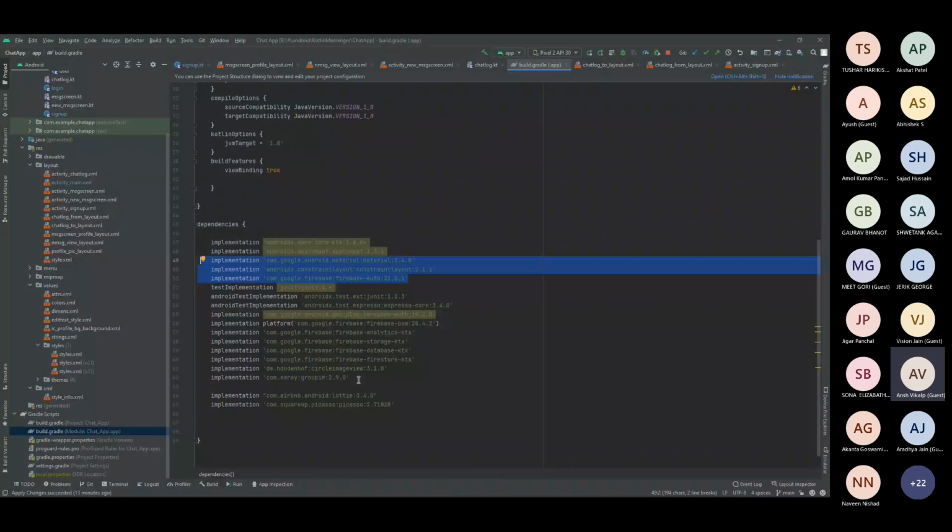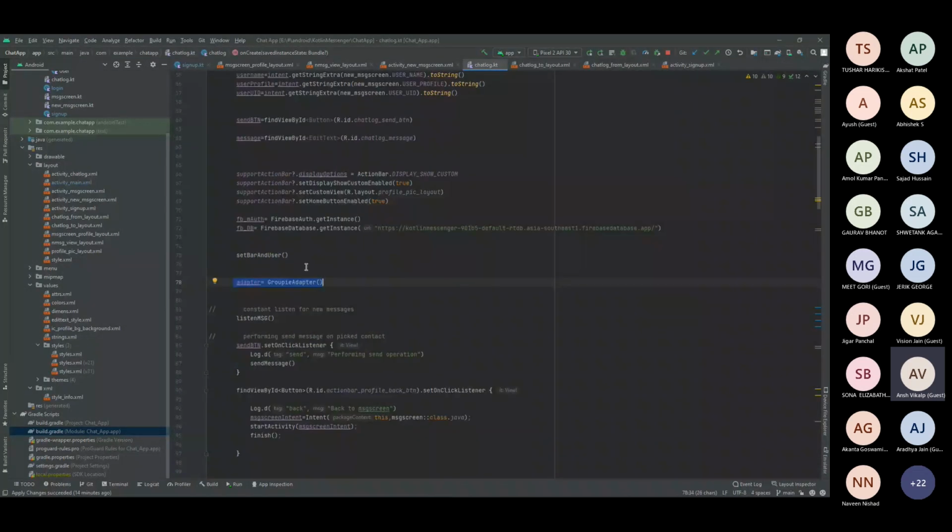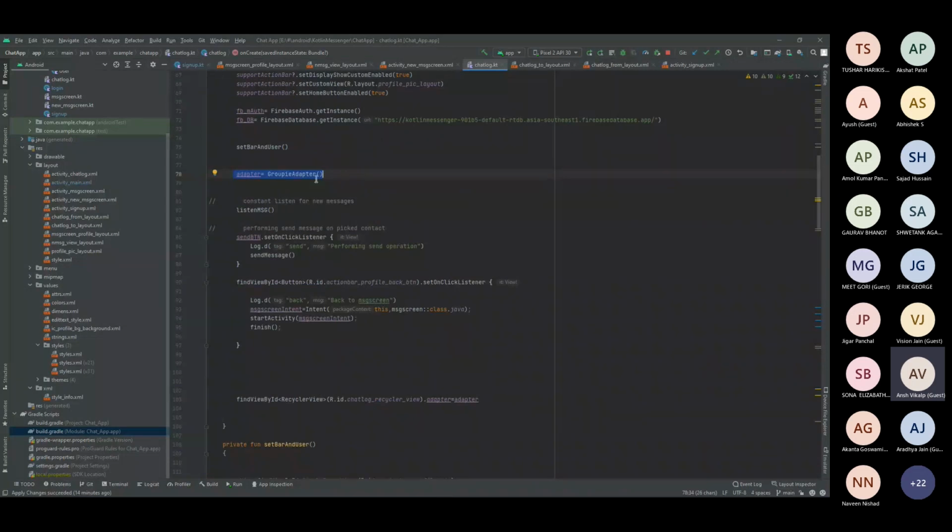There is a Groupie declaration implementation. This is currently, I guess, version 2.9.0. I guess 2.10 has also come, but I am not currently aware. But at the time of building this app, I was using version 2.9.0. So here you can see, just declare adapter equals GroupieAdapter, and that's all.